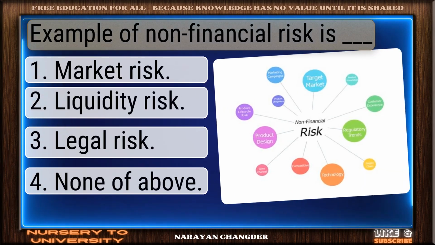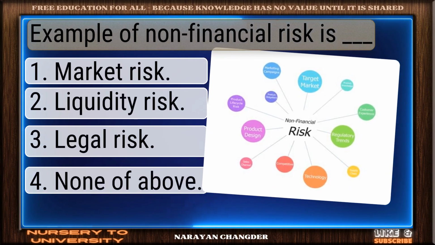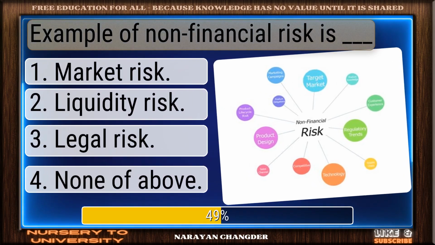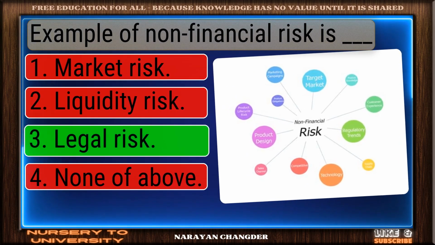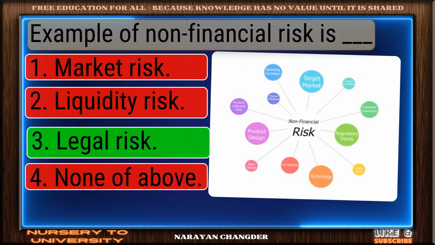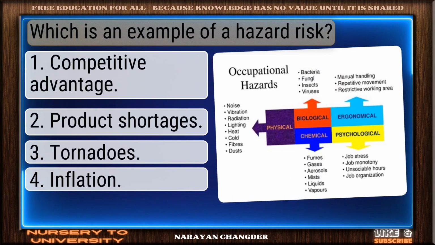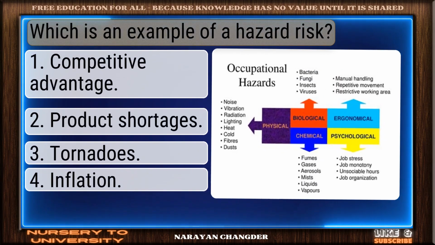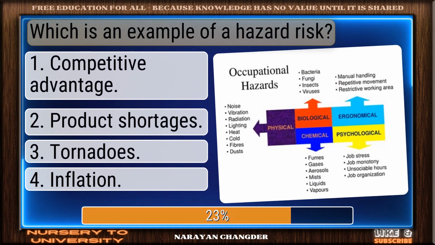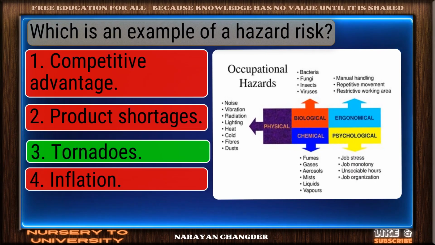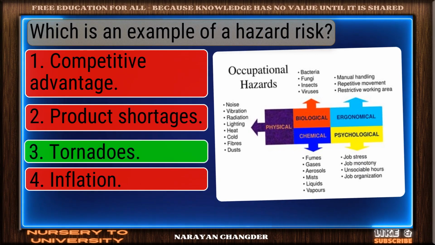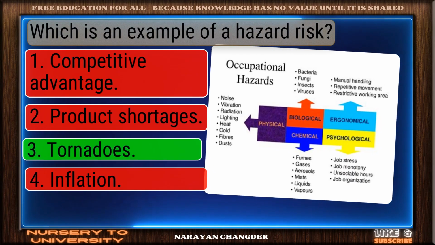Question number 9. Example of non-financial risk is dash. Perfect. Legal risk is the correct choice. Question number 10. Which is an example of a hazard risk? Nicely done. Tornadoes is a solid answer.